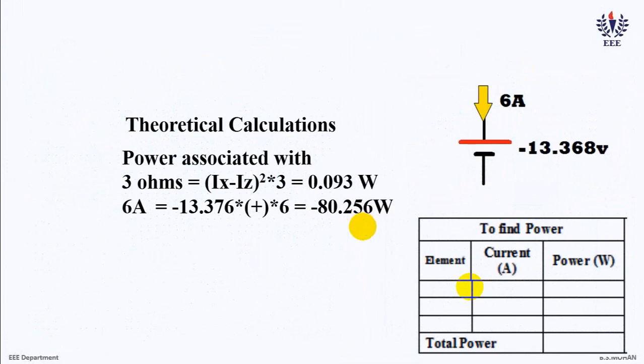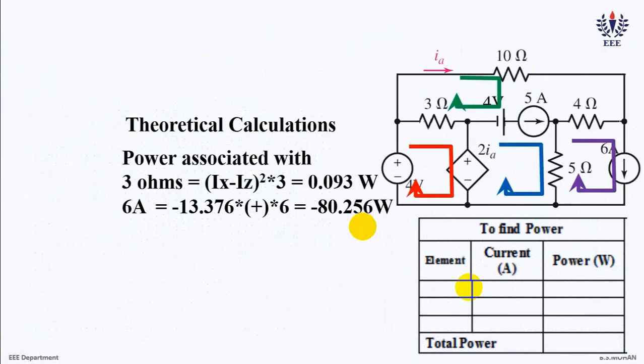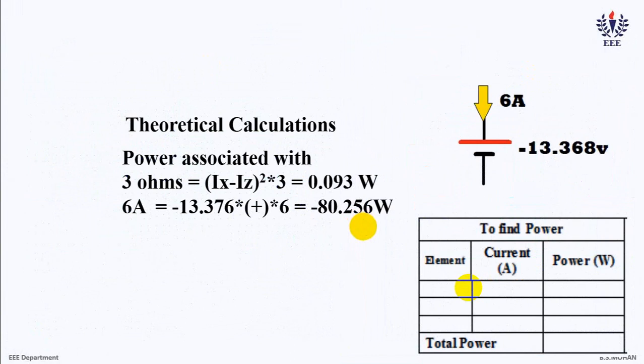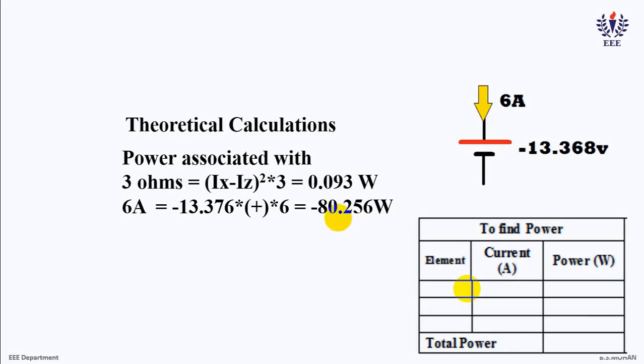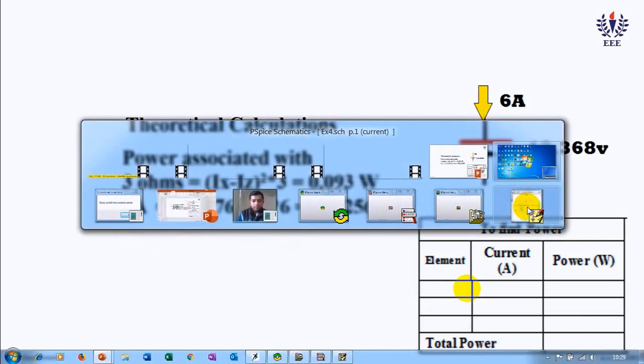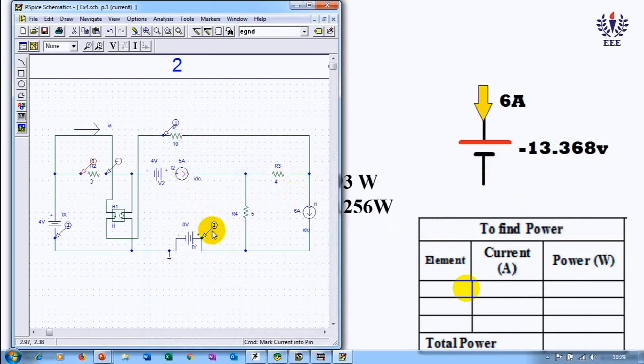Now, this is how one has to find it. Across the 6 volt we find the voltage, and how did we find it? Top was positive and bottom was negative in our theoretical calculations. So let us do it the same way as we did in our theoretical calculations. Let us delete all the rows because we have already simulated for all parameters.